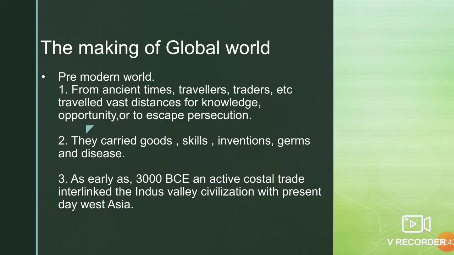All through history, human societies have become steadily more interlinked. From ancient times, travelers, traders, pilgrims, etc., travel vast distances for knowledge, opportunity, even to escape from persecution. They carried goods, silk, skills, inventions, germs, and diseases. As early as 3000 BC, an active coastal trade interlinked the Indus Valley civilization with present day West Asia.